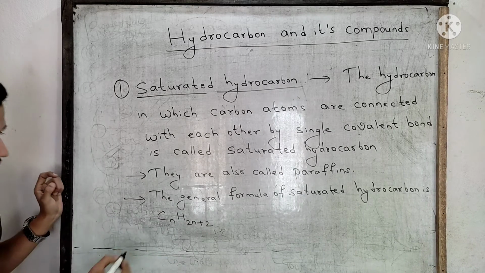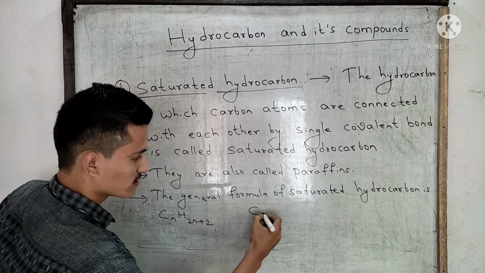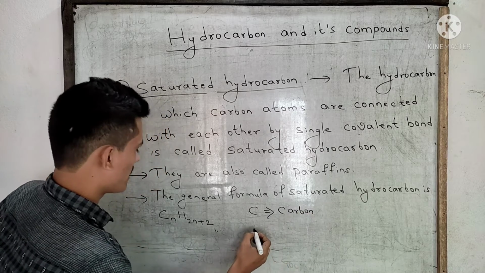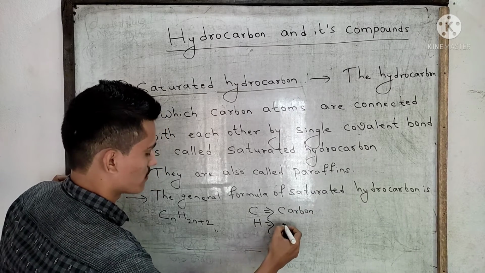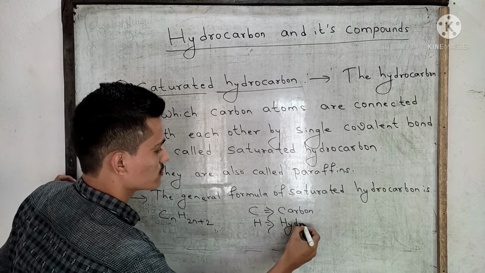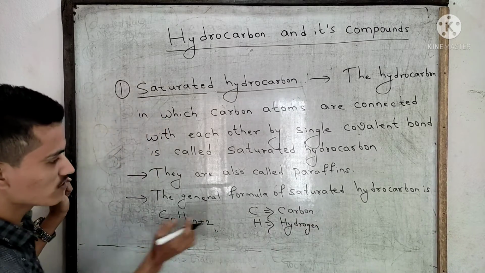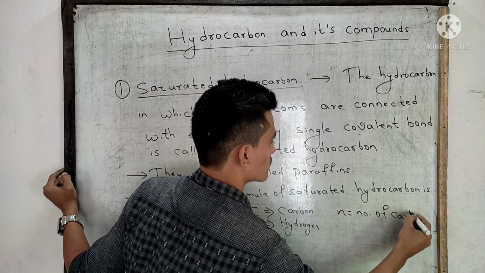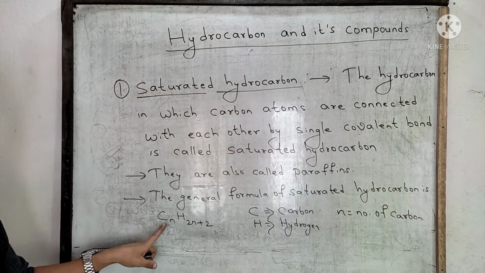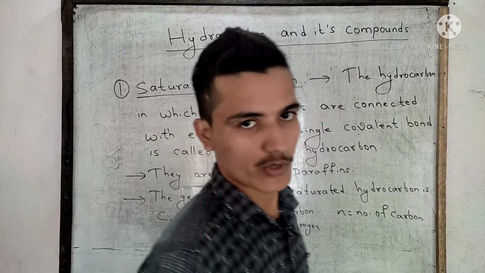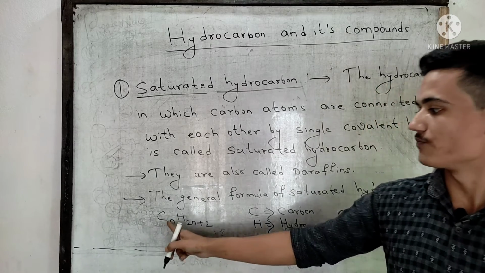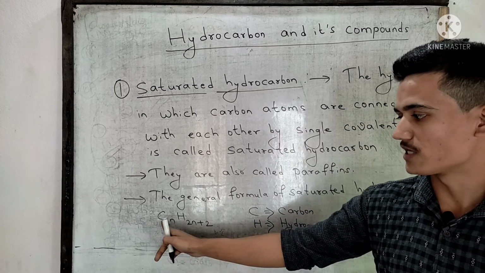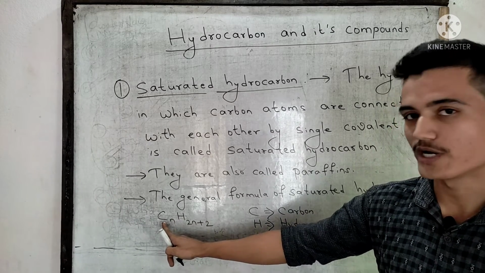CnH2n+2. What does this C mean? C is carbon and H is hydrogen, and this n denotes the number of carbon atoms. Clear? The general formula of saturated hydrocarbon is CnH2n+2. This C is carbon because a hydrocarbon contains only carbon and hydrogen. H is hydrogen, and this n means the number of carbon atoms.